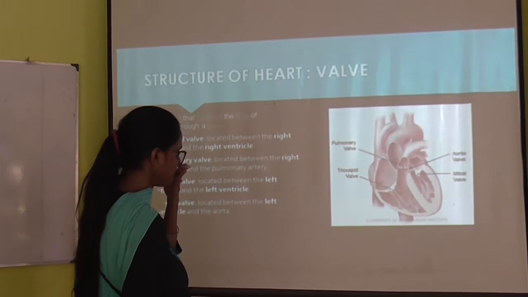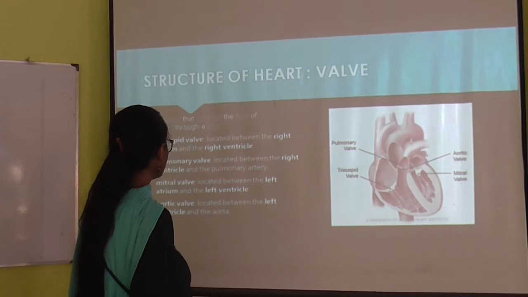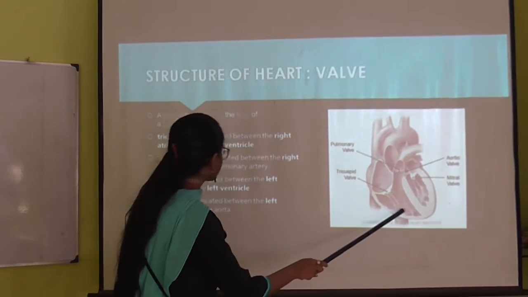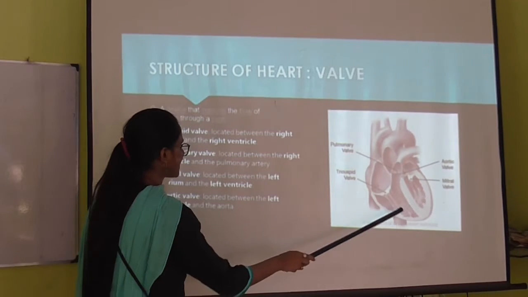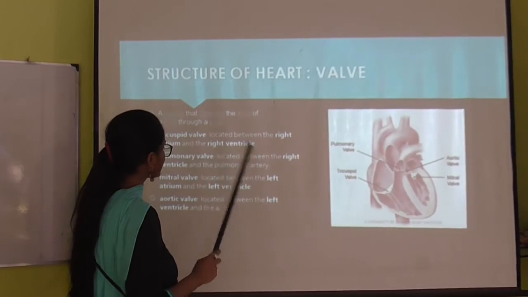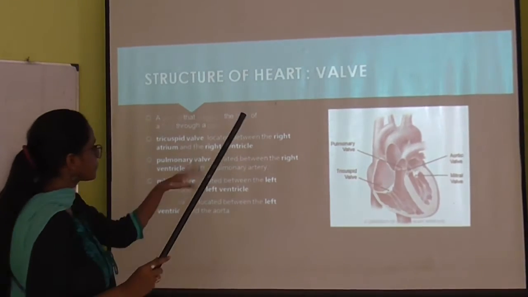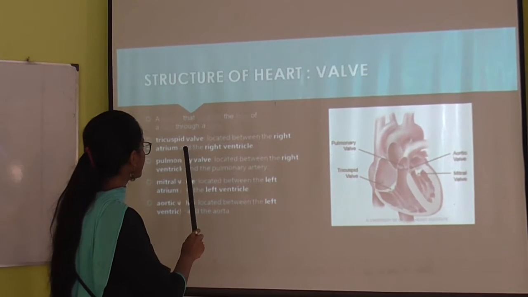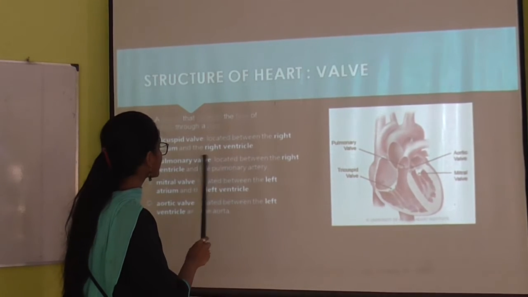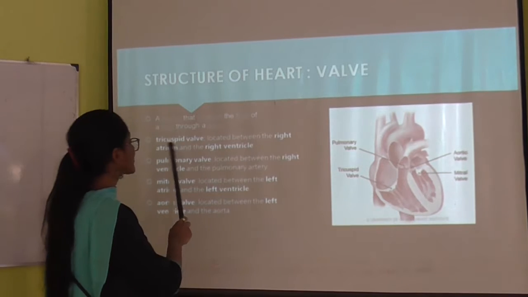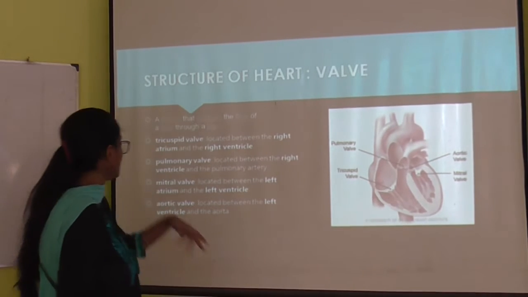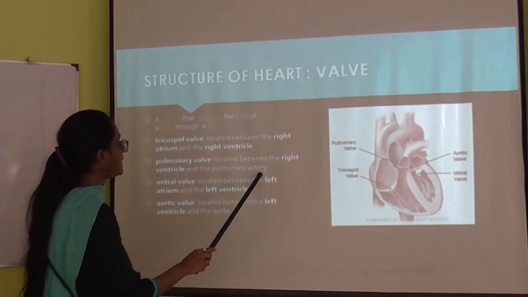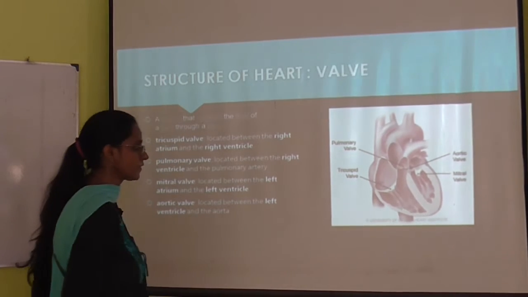So what happened? Right ventricle is of course present over here. So over here the pulmonary valve is present. We will revise it another time: in between the right atrium and right ventricle, what is present? The tricuspid valve is present. What is pulmonary valve? Located between the right ventricle and the pulmonary artery, that is over here.